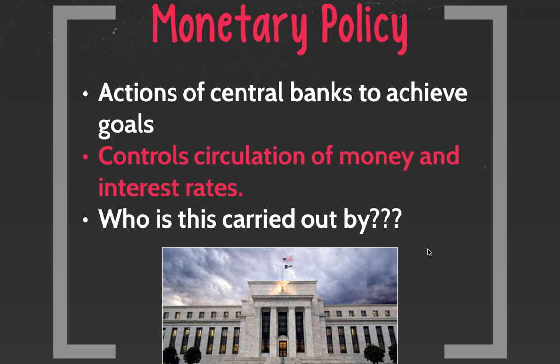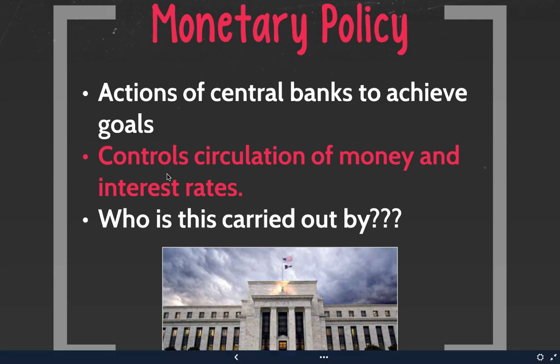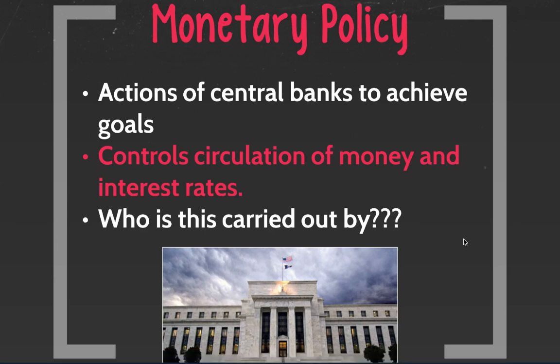The money that you have in your wallets, in your pockets, if you look at the top of it, it says a Federal Reserve note, right? Federal Reserve note means it comes from the Federal Reserve. They print our money, right? So they control the circulation of the money. And that's one of the things that monetary policy does, right? Is how much money, the supply of money, is there for the population.